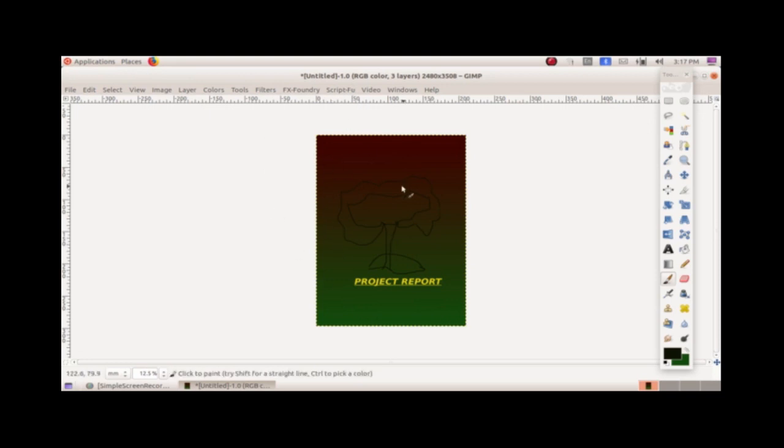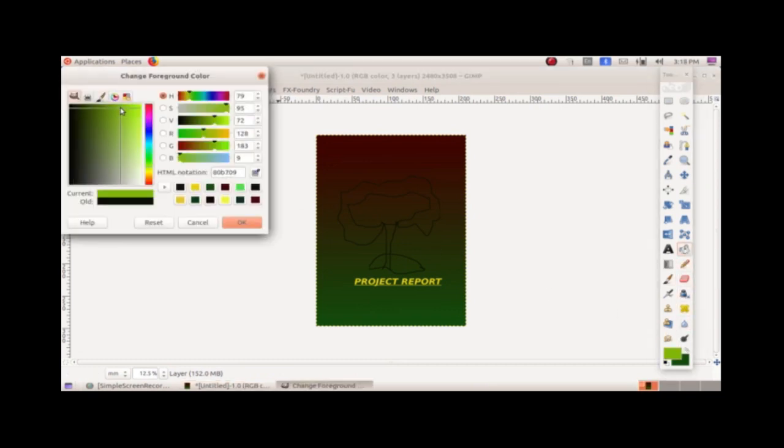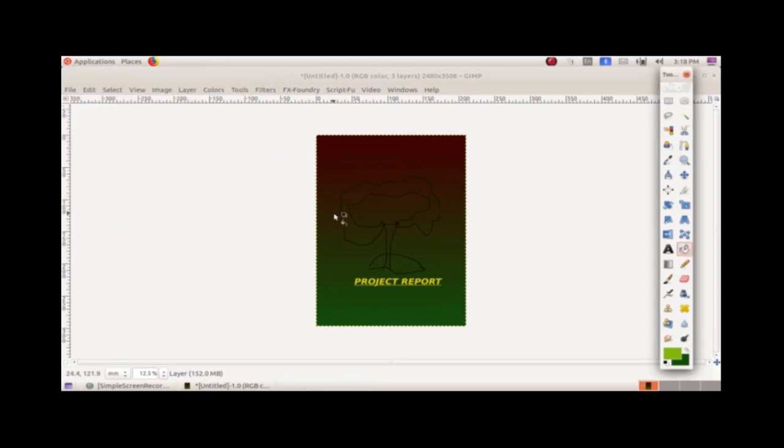Now let's color our tree. For coloring your tree, you can use the option bucket fill. Can you see? Let's select it and choose the color. For the leaves, let's choose the green color. Click OK.